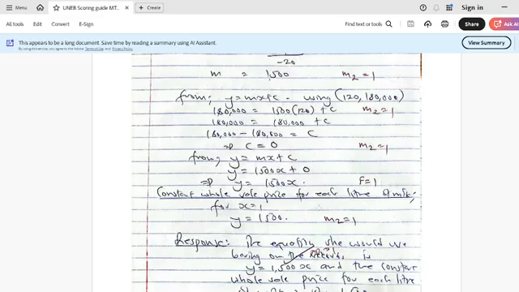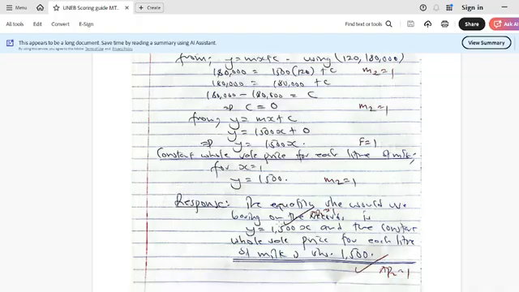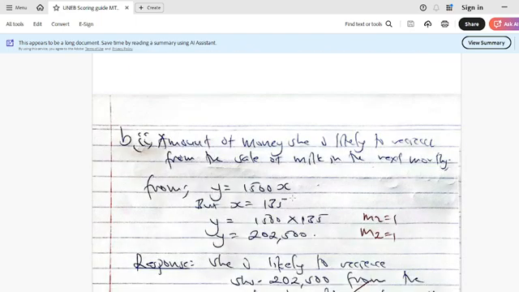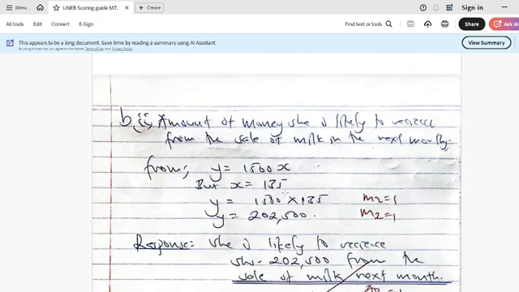Now because each liter, that is 1 liter, remember, x is the number of liters. So I just put y equals 1,500 times 1, which you can see here. So y equals 1,500. So the equation she would use based on the records is y equals 1,500x, and the constant wholesale price for each liter of milk is this amount here, which is 1,500.